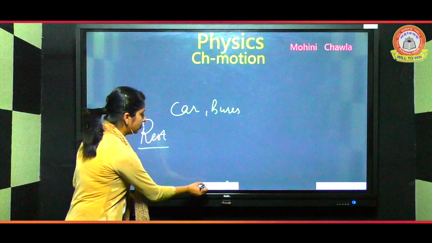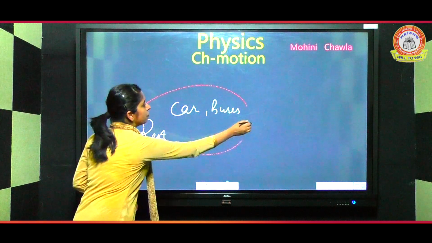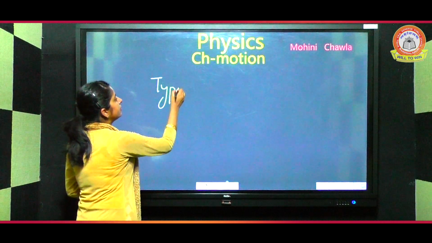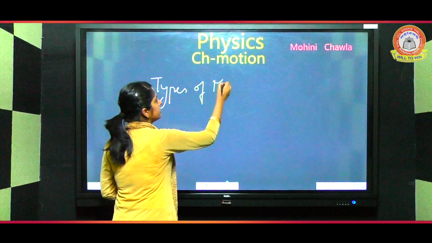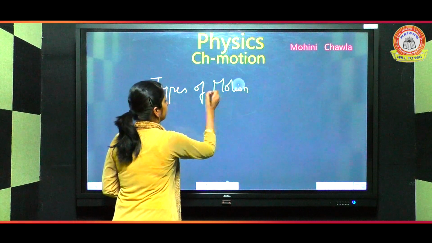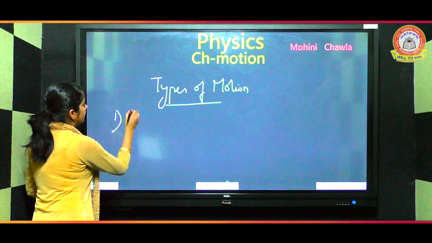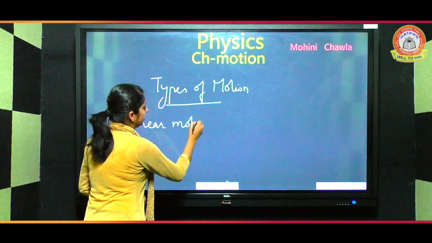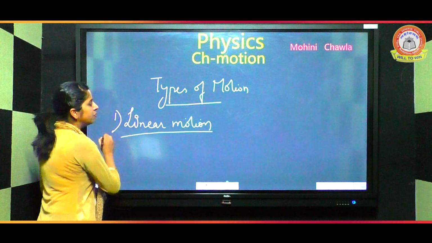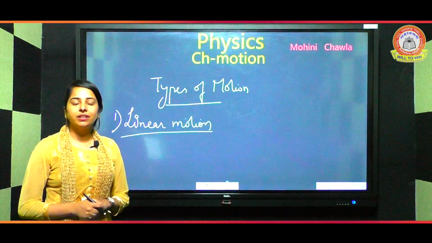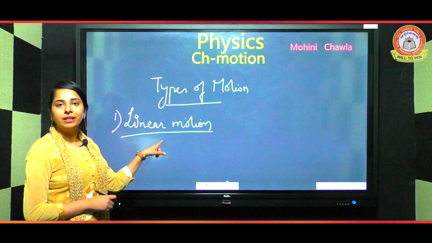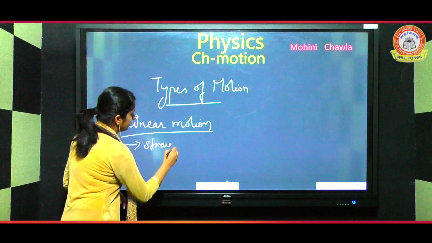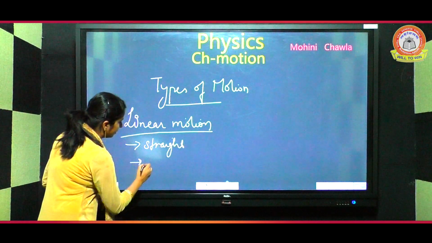Firstly, we need to know what are the types of motion. There are three types of motion. First is linear motion. Now what is linear motion? If the motion of a body is in a straight line or a curved path, that motion is known to be linear motion. We can say it can be in a straight line or in a curved path.